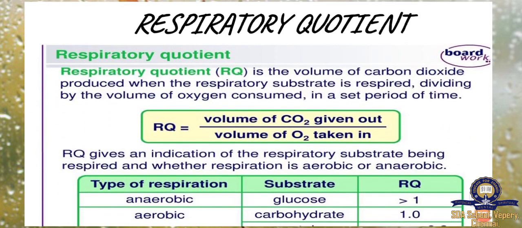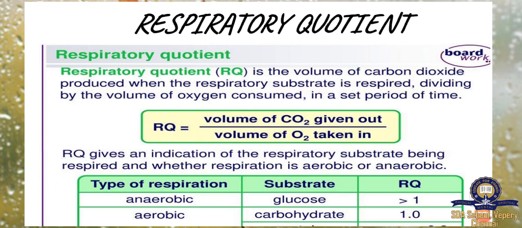Next, respiratory quotient. What is respiratory quotient? It is the volume of carbon dioxide produced when the respiratory substrate is respired, divided by the volume of oxygen consumed in a set period of time.